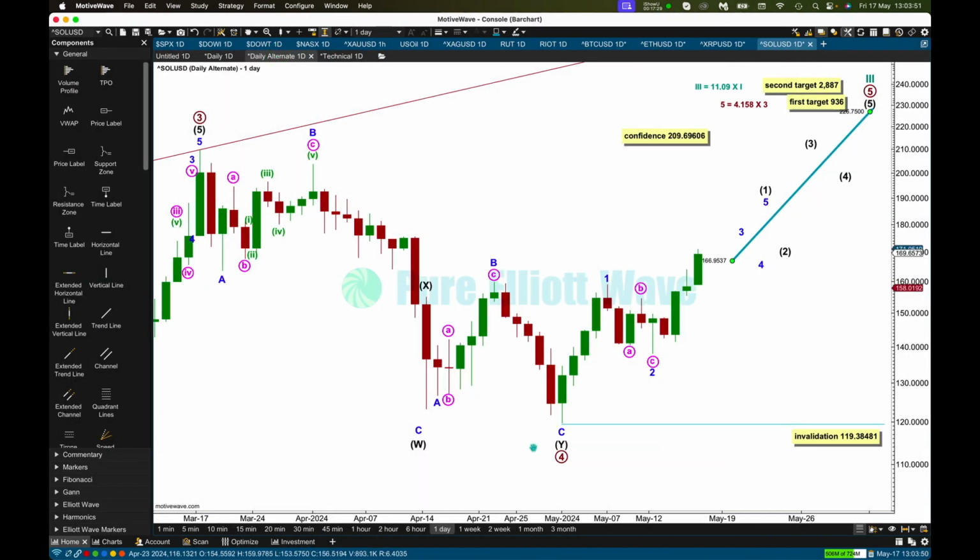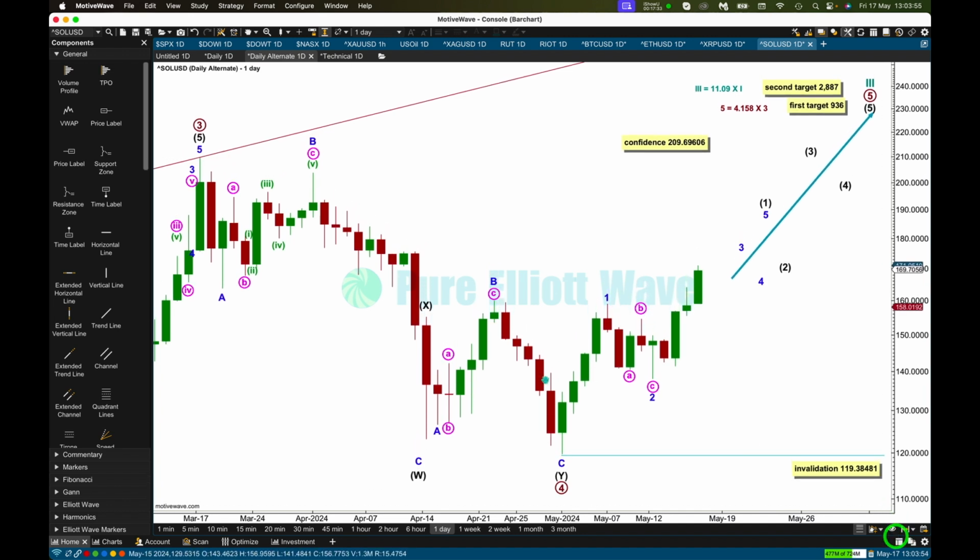This alternate considers the correction was complete down here as a double combination. I've been over the problems with this wave count and I went over it in yesterday's video. So if you want to see why I've considered this an alternate, you'll have to see yesterday's video. I just don't want to keep repeating myself. Two targets: 936 is where primary 5 would reach 4.158, the length of 3. Second target, 2887 is where cycle 3 would reach 11.09, the length of cycle wave 1.